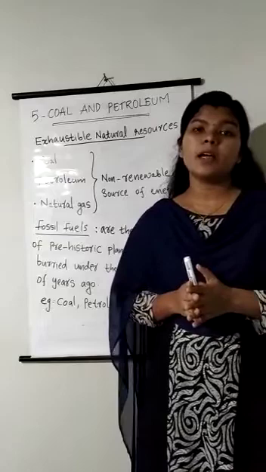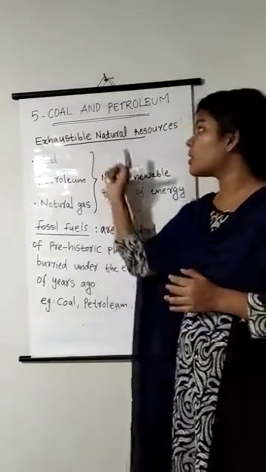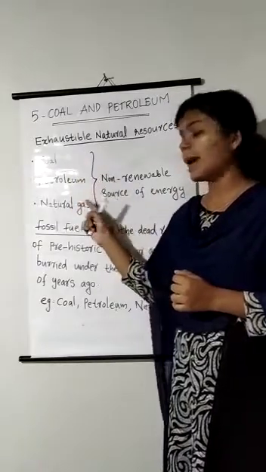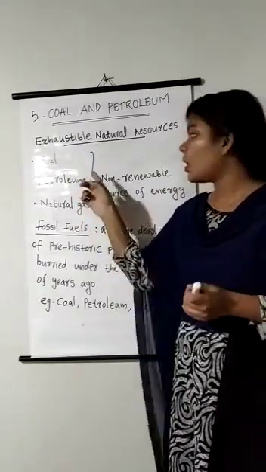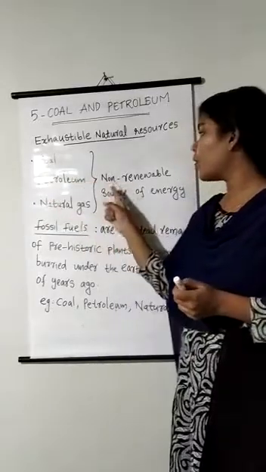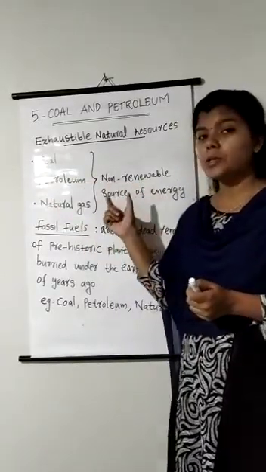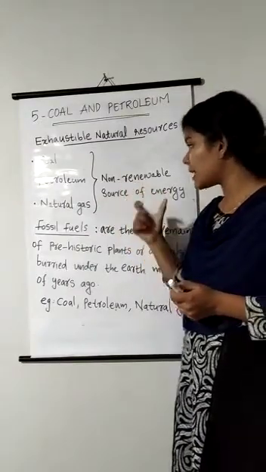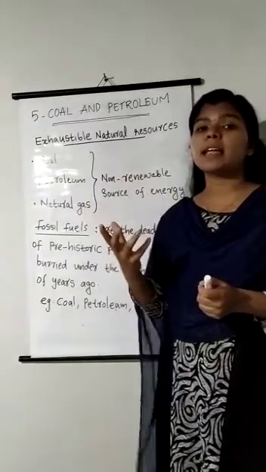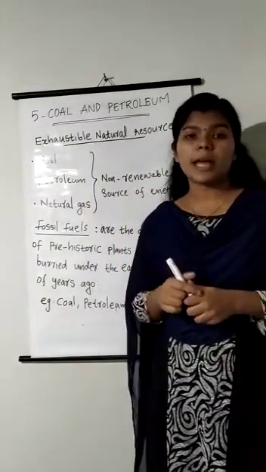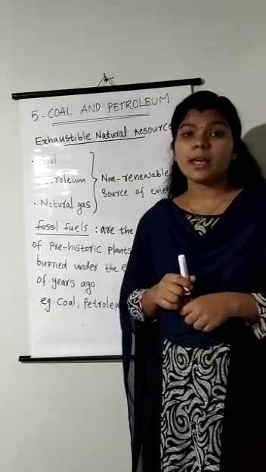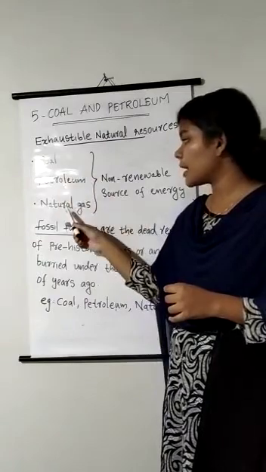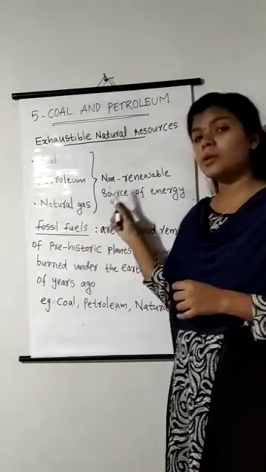In this chapter, we will discuss only exhaustible natural resources like coal, petroleum and natural gases. All these three are also called non-renewable sources of energy. What does it mean? From the term itself, it is clear that they cannot be recreated in a short period of time. It will take millions of years for them to be formed. So, coal, petroleum and natural gases are non-renewable sources of energy.